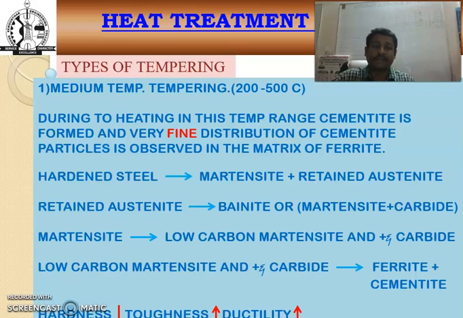In medium temperature tempering, the temperature ranges from 200 to 500 degrees Celsius. In this temperature range, cementite is formed and a very fine distribution of cementite particles is observed in the matrix of ferrite. The hardened steel is martensite plus retained austenite, and this retained austenite is converted into bainite, and bainite is a combination of ferrite plus carbide. The martensite is again converted into low carbon martensite and alpha carbide.